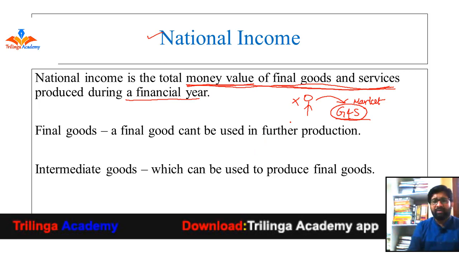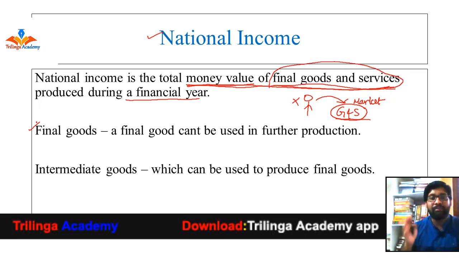Here again one word is very important, that is final goods and services. Why are we only calculating the money value of final goods and services? Why not all goods and services produced in an economy? Because final goods are the goods which are consumed. By using these goods we cannot produce any further item.